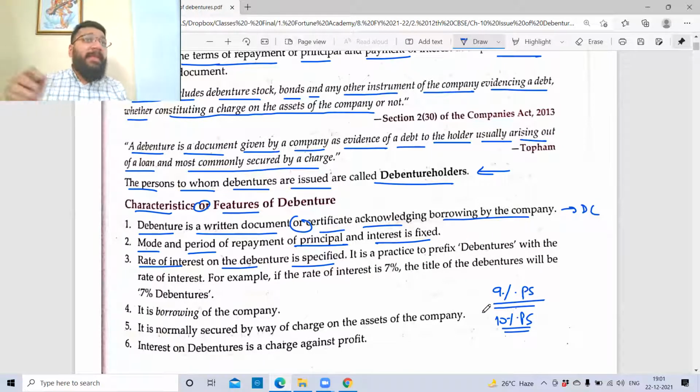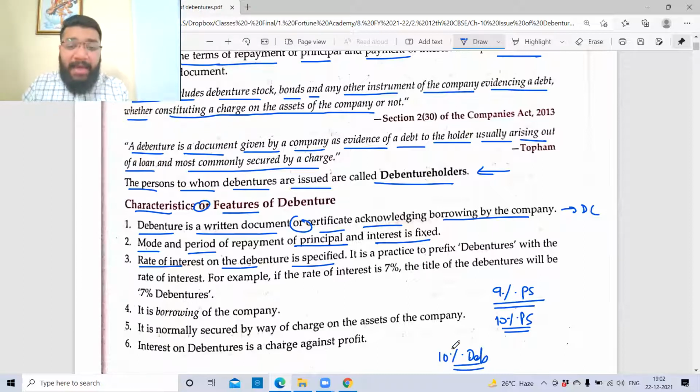Now I can issue, let's suppose, to all the offline students a debenture of the category of 10% interest. On the contrary, all those who are studying online, maybe I can issue to them a debenture of 12% interest rate. So how do I differentiate between both of you? I will tell you that you belong to the 10% debenture category and online students belong to the 12% debenture category. Like that, before the name of the debenture, the percentage will be specified. The 10% debenture, which means this debenture is carrying the interest rate of 10%.